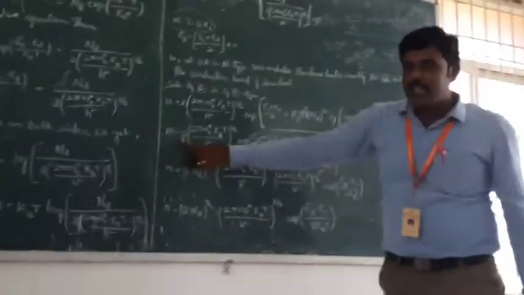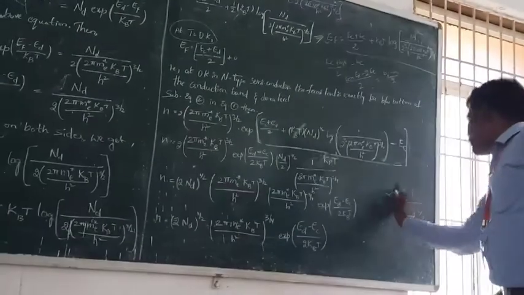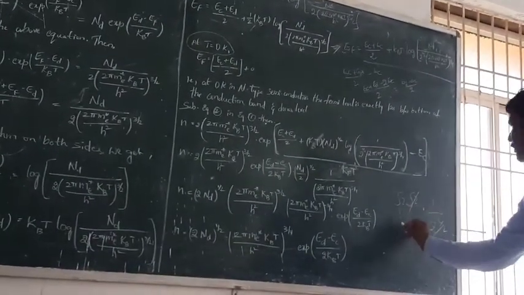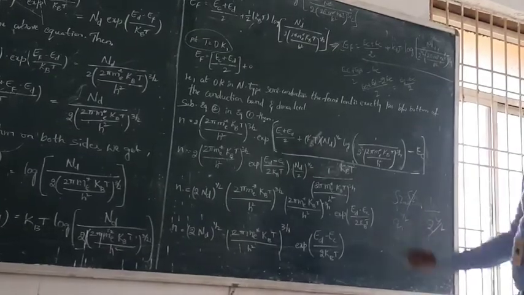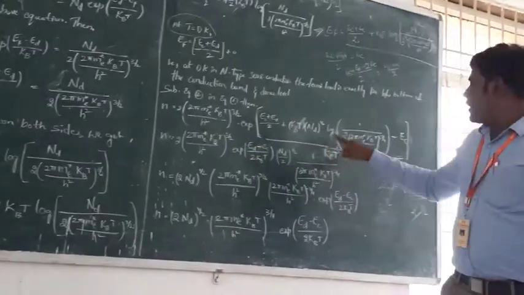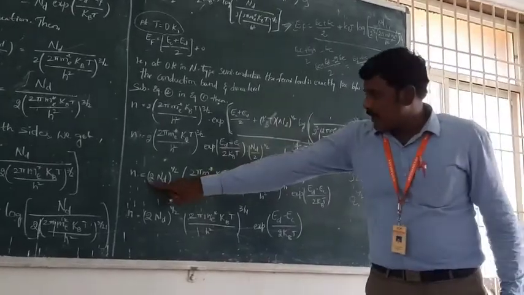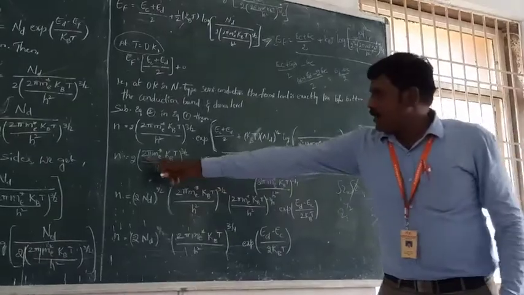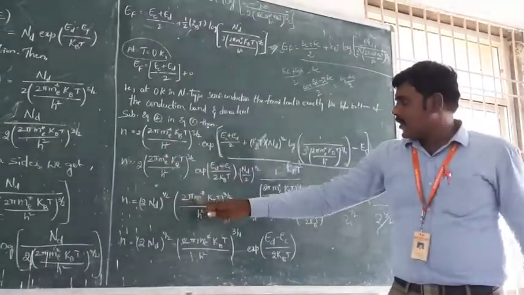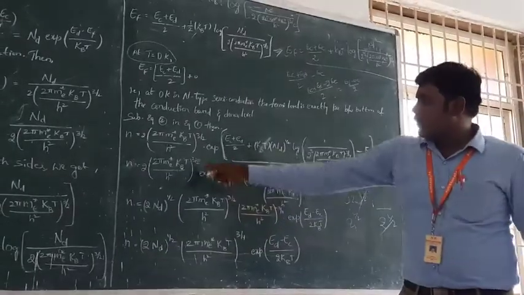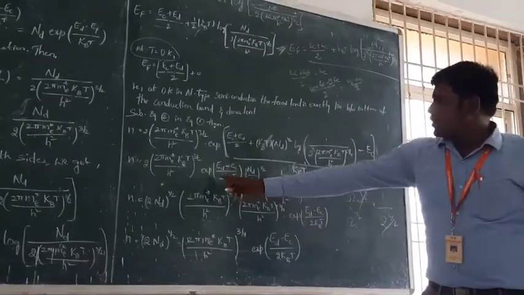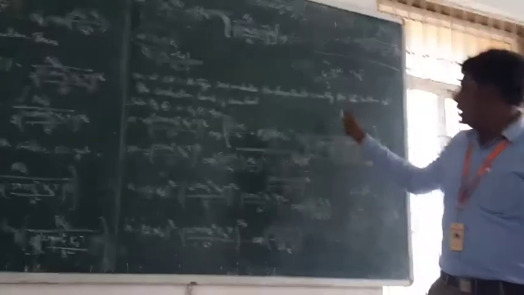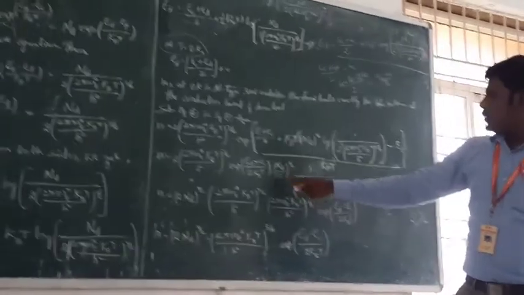This 2 can be written as root 2 into root 2, so this cancels, and totally we can write 2 into N_d power 1 by 2, and the remaining function is the same, (2 pi m_e* k_B T by h square) power 3 by 4, times the exponential of (E_D minus E_C) by 2 k_B T, into (N_d by 2) power 1 by 2.